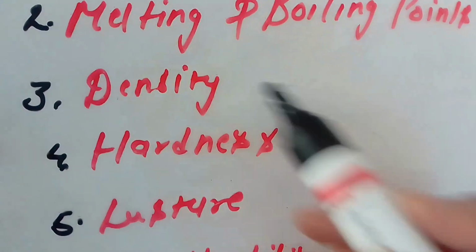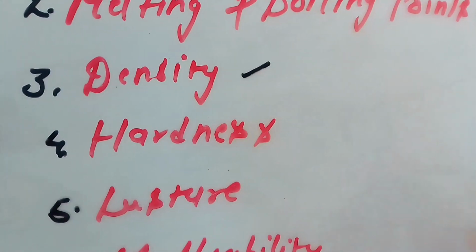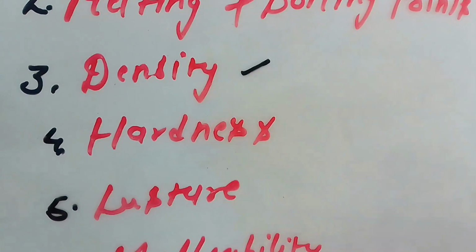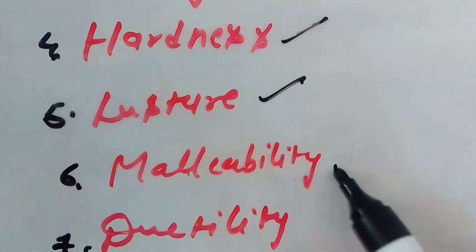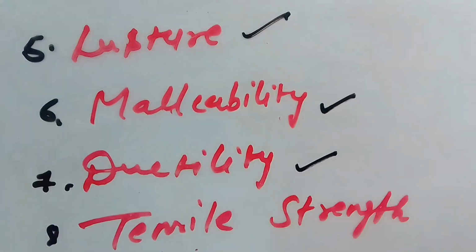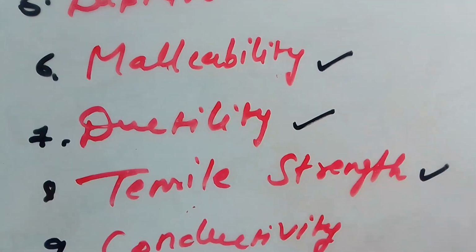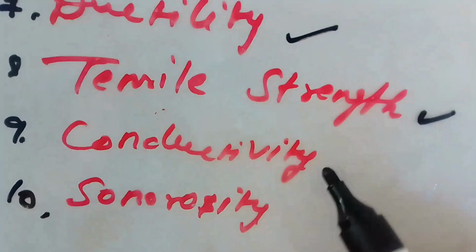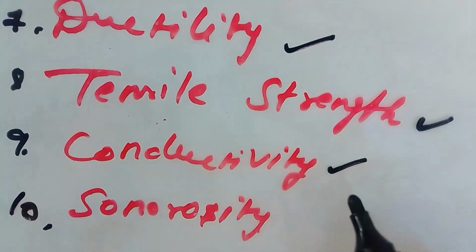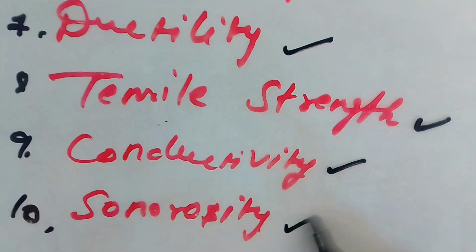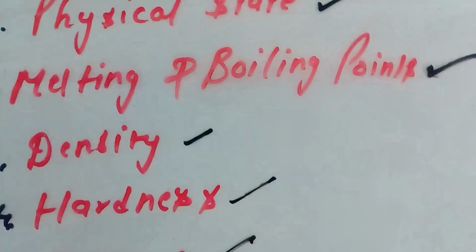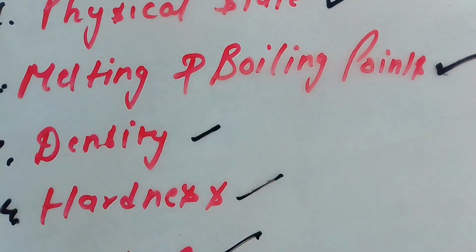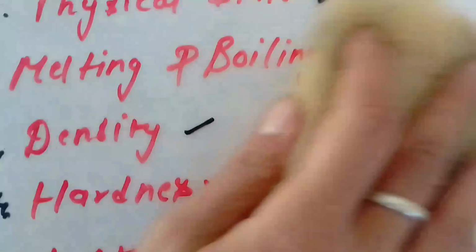Then density, the third physical property. Then hardness, then luster, malleability, ductility, tensile strength, conductivity, where thermal and electrical both will be discussed, and the last one, sonorosity. So all these are the physical properties of metals and non-metals which we are going to discuss here.